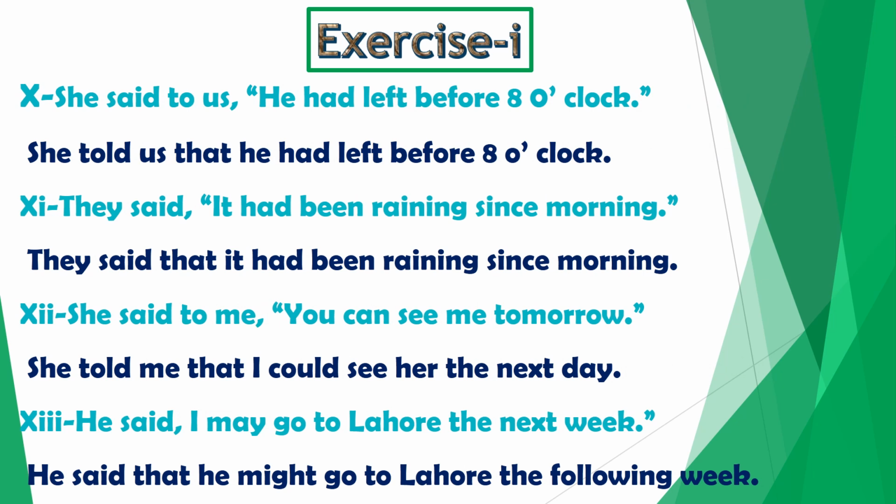Sentence number 10. She said to us, he had left before 8 o'clock. Object is present after the reporting verb, so said to changes into told. She told us. We remove commas and put that as the conjunction. She told us that. He, pronoun of third person. Third person pronoun, no change. They remain unchanged. She said to us, tense is past.